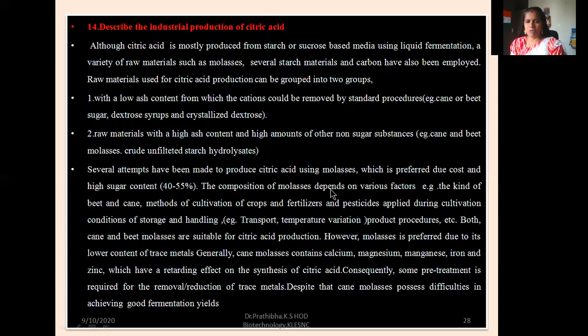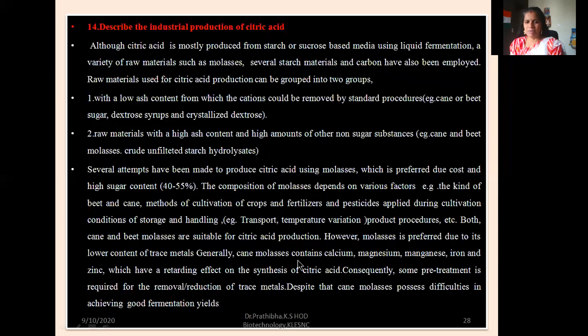The composition of molasses depends on various factors, for example the kind of beet and cane, methods of cultivation of crops, fertilizers and pesticides applied during cultivation, and conditions of storage and handling, for example transport, temperature variation, and processing procedures. Both cane and beet molasses are suitable for citric acid production. However, beet molasses is preferred due to its lower content of trace metals.